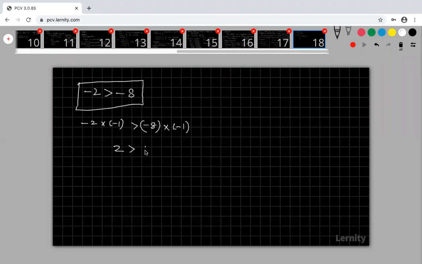What happened here? 8. Is 2 greater than 8, Harish? False. So therefore, if you multiply by a negative number, you have to reverse this inequality, then only it will be true. Are you okay, Harish? So that is our rule 2.